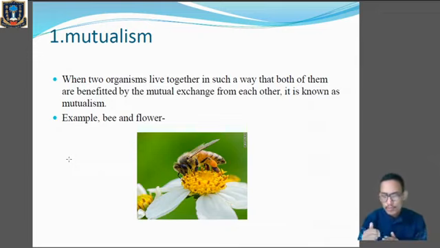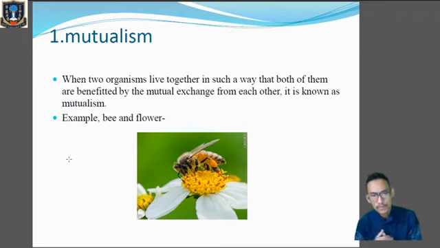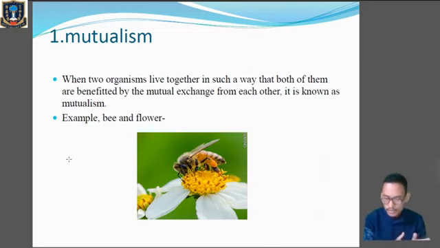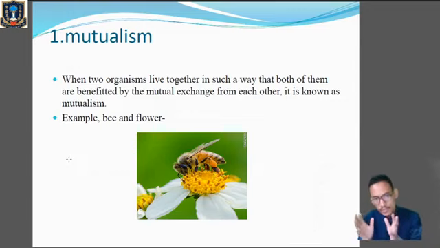When the bee moves from one flower to another, it helps in the transfer of pollen grains. That means it helps in pollination. In this case, both the bee and the flower are mutually benefited. So it is a mutual relationship, or mutualism.